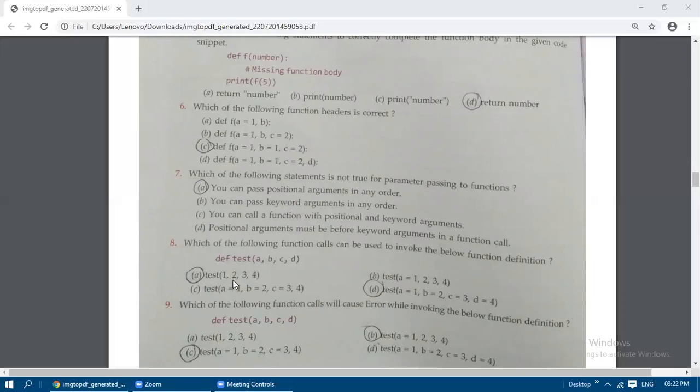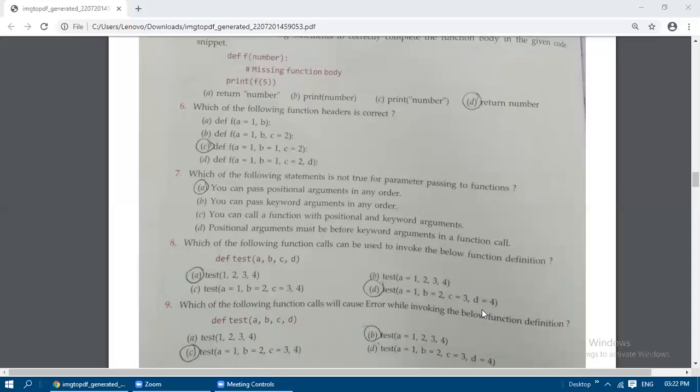Because if you check these rules, the values are given here. So for A, B, C, D, we can pass values directly. Like this, test of 1, 2, 3, 4, the values 1 comma 2 comma 3 comma 4 are copied to A, B, C, D. And the next method is a=1, so A is assigned with 1, B is assigned with 2, C is assigned with 3, and D is assigned with 4.